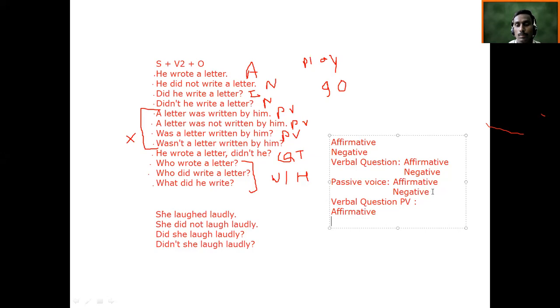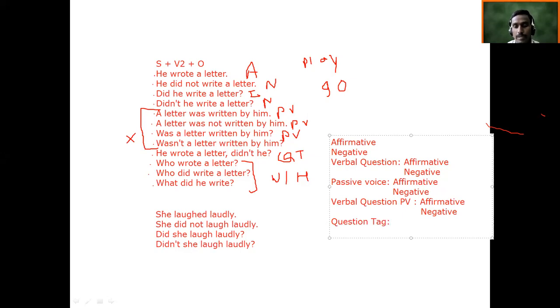Same, you make the verbal question into passive voice, and this is going to be negative. And then you think of its question tag. And additionally, you can make 1 or 2 WH questions also.